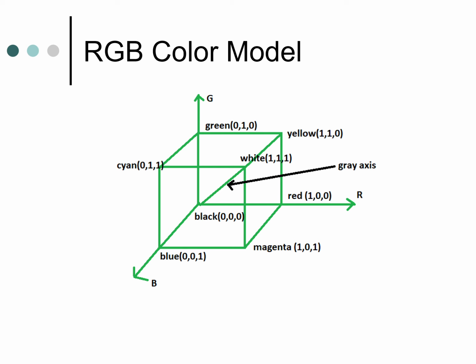Finally, all these colors form black and white. The combination of the primary colors forms white and the secondary colors form black. The pixel intensities and pixel values for all these colors are shown in this cube.